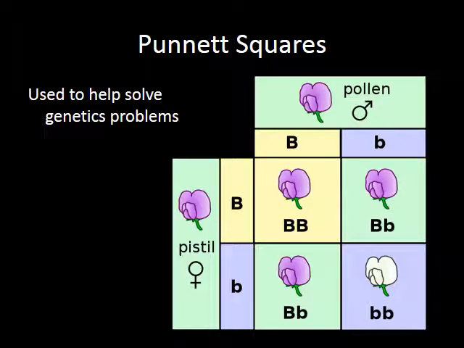So something you probably remember from middle school are these Punnett Squares, which are used to determine the likelihood of a certain offspring coming about from the mating of two parents. So we'll be using these a lot over the next few weeks, and this is the main topic of the next video, showing you how to set up a Punnett Square, how to use them, what they mean. So it's something that you're definitely going to have to get comfortable with.